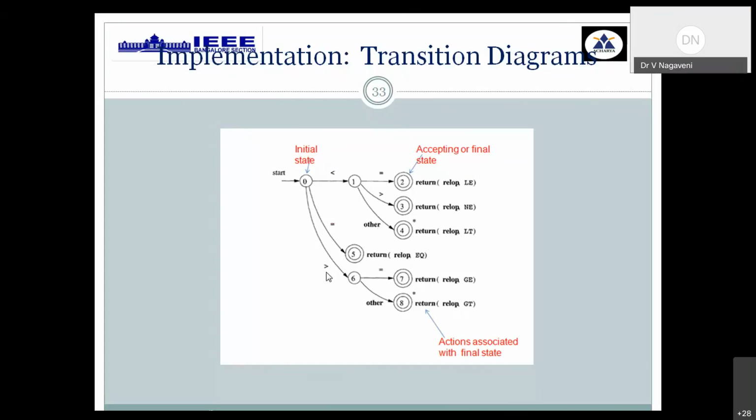And once you read greater than, if you do not have any other symbol, we are reading other characters, then whatever state number you are mentioning is not the actual final state, it's virtual. So we need to go one step beyond to extract that the symbol is greater than. The token name extracted is GT. Since it is not an exact final state, we handle it with the help of retract pointer. So the actions, what is the output, are mentioned here with the help of the return function. That will be returned to the parser, the next stage of the compiler.